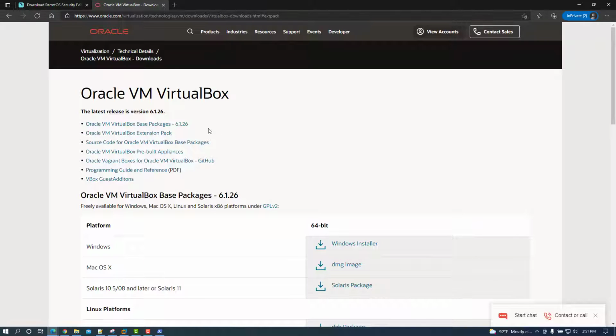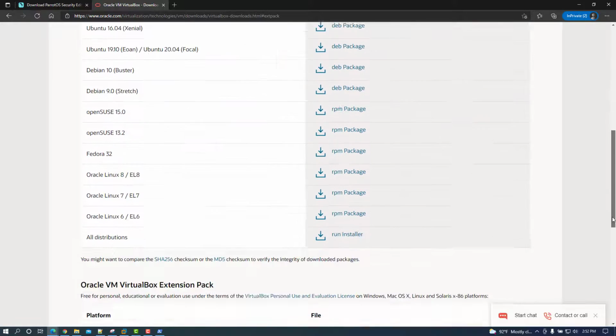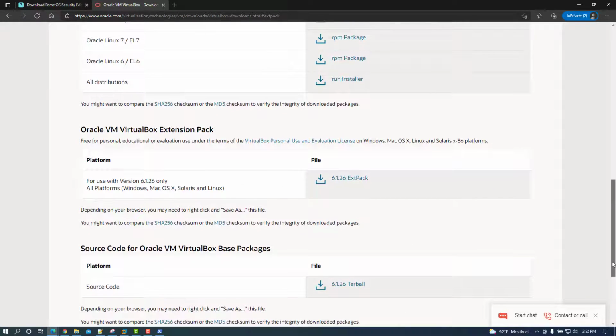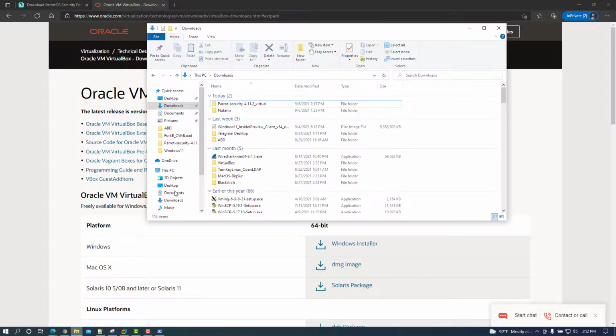You're going to have the package, and you're also going to want to download the Oracle VM VirtualBox extension pack. I will show you why that is the case later on, but if you scroll down here, you can select whichever platform that you're using: Windows, Mac, various distributions of Linux, Solaris, and there's the extension pack at the bottom there. Download whatever your preference is. I've already downloaded it here. Let's go ahead and install it.